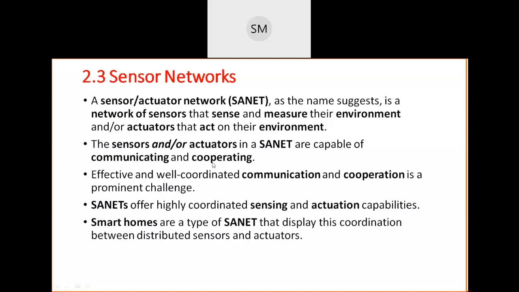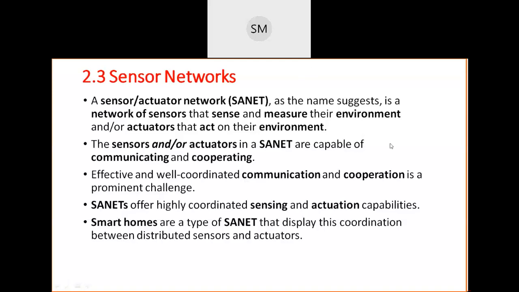Because sensors have to send the data to actuators, then only actuators do the activities. So there should be proper communication and proper cooperation between them. To achieve such effective, well coordinated communication and cooperation is a main challenging task for us.